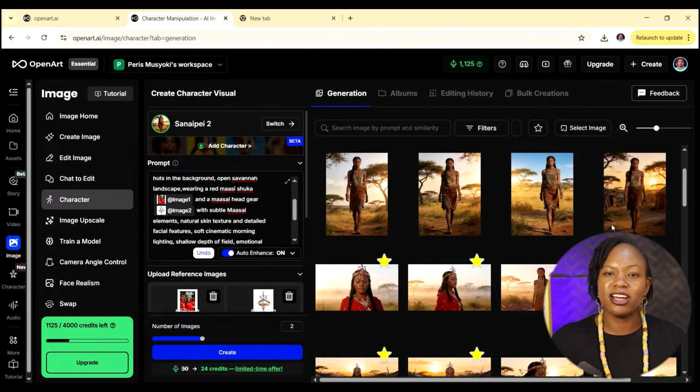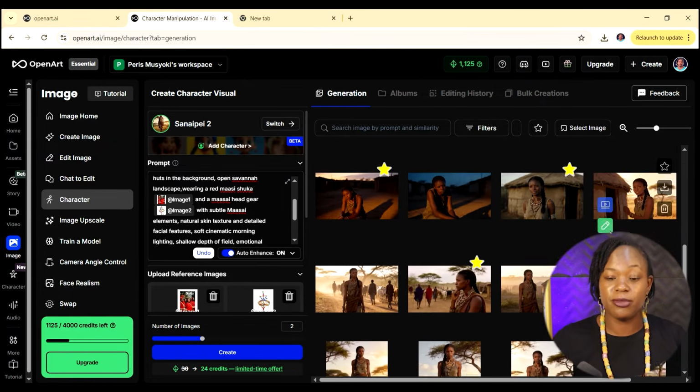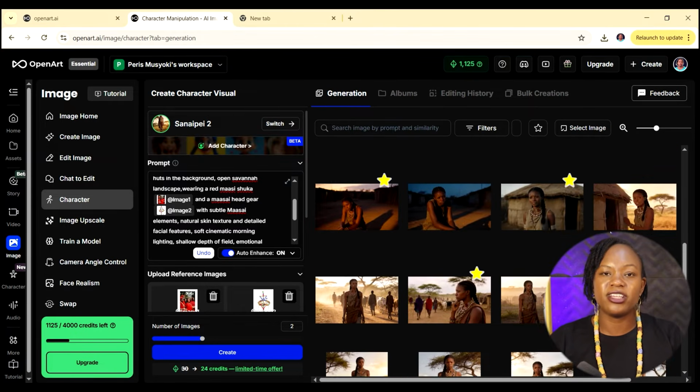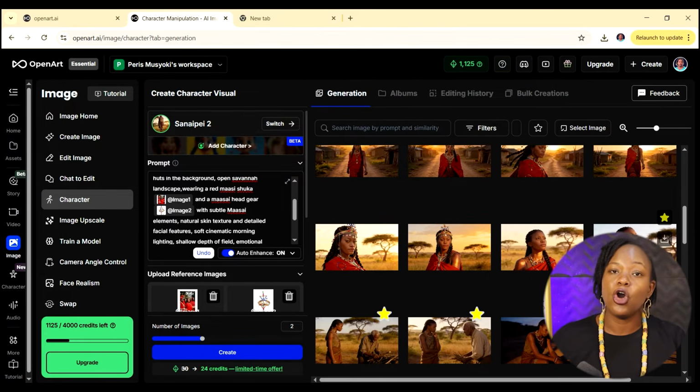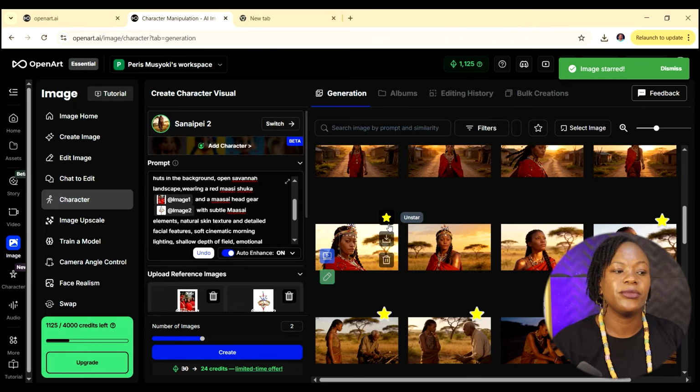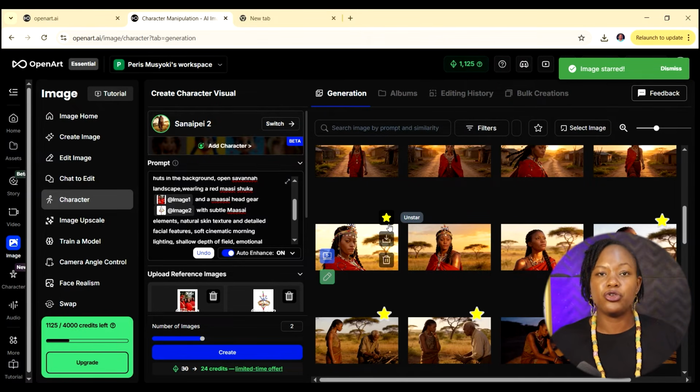So I used that exact process to create all the images. You can see these are all the images here that I created of Sanaipei. And when you like an image or you think that you're going to use it later for your video, you can always add a star to it here. Yeah, so it is going to be easier for you to use it.